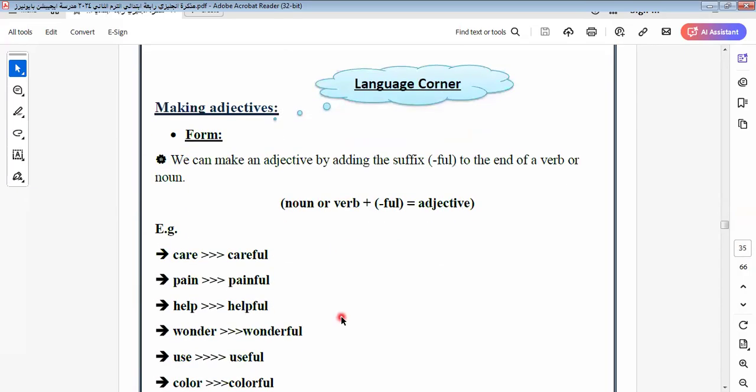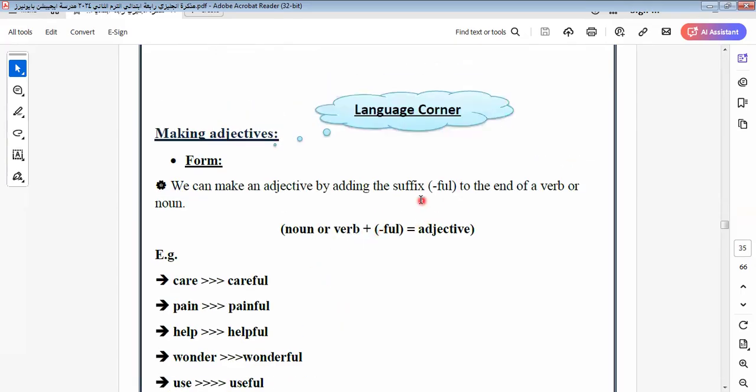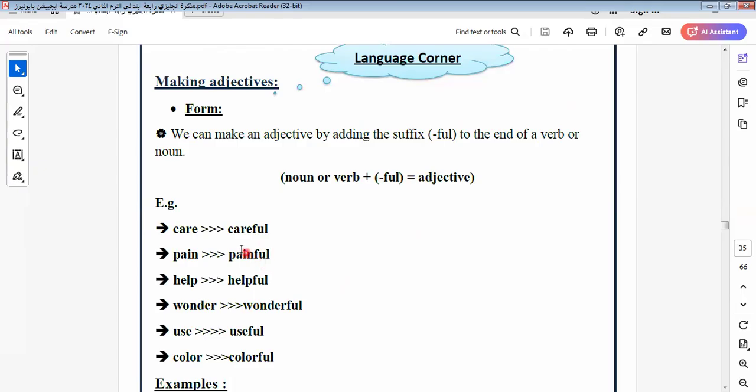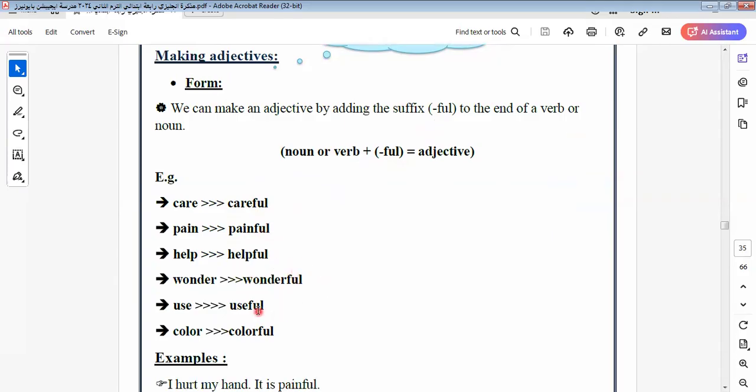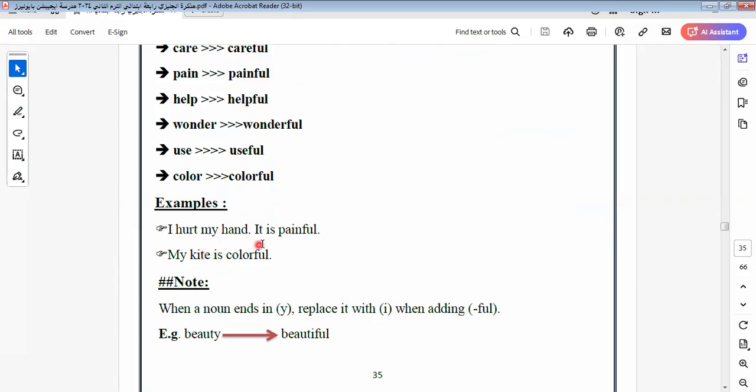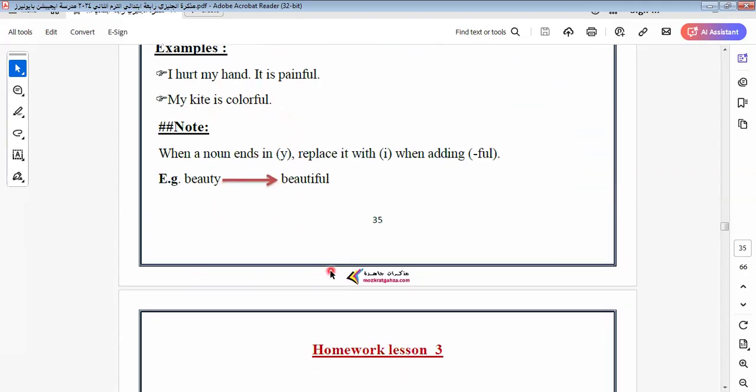Here we have the structure corner, that we know the suffix, and the suffix means the end of the word, like this: care, careful, pain, painful, help, helpful, and so on. Wonderful, useful. This is called suffix. The prefix is the beginning of the word, like we say legal, illegal, happy, unhappy. So this is called prefix, but this is called suffix, the end of the word, like careful, painful, helpful, wonderful, useful, and so on. I hurt my hand. It's painful. My kite is colorful. Here we have beauty and beautiful.